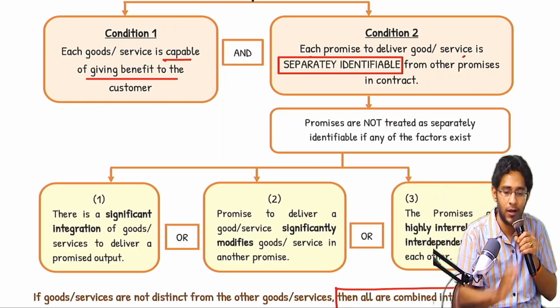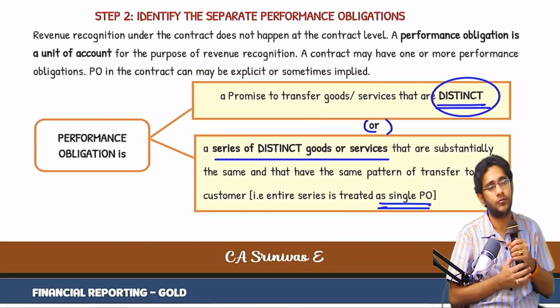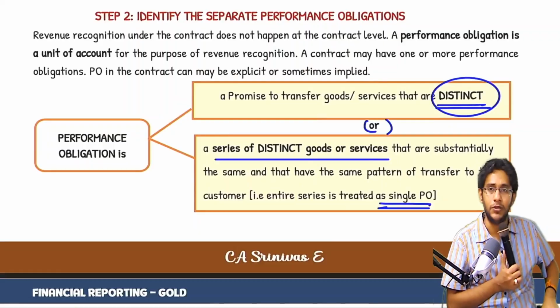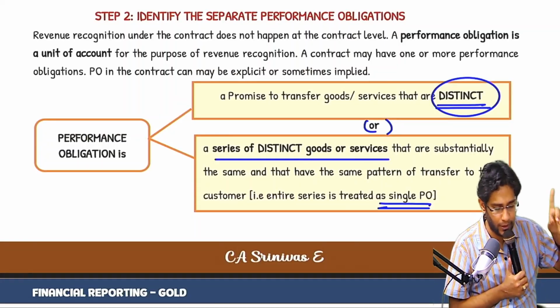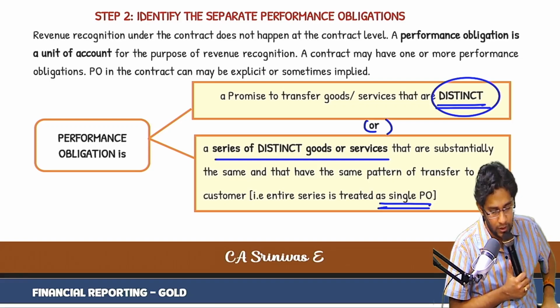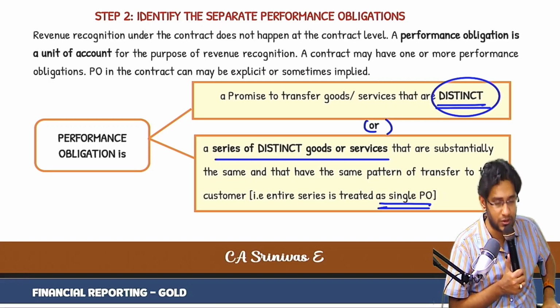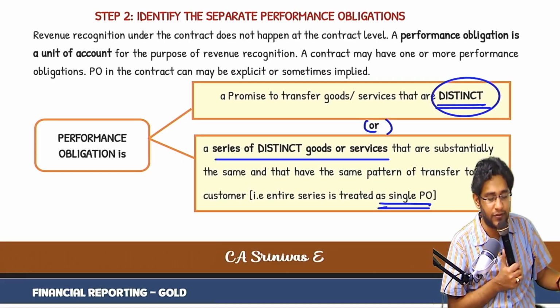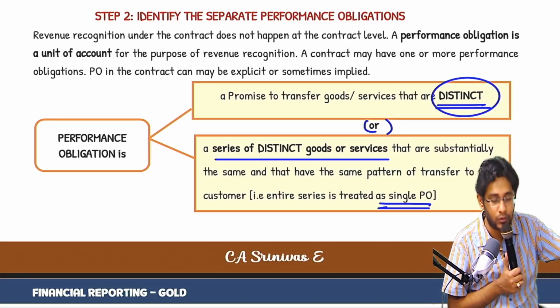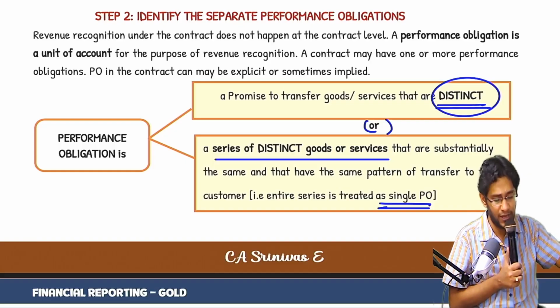Are you getting it, sir? Turn back to the previous page. Now read. A performance obligation is a promise to transfer goods or services that are distinct, number one. Number two, or a series of goods or services that are substantially the same and that have the same pattern of transfer to the customer. Therefore, the entire series is treated as a single PO.